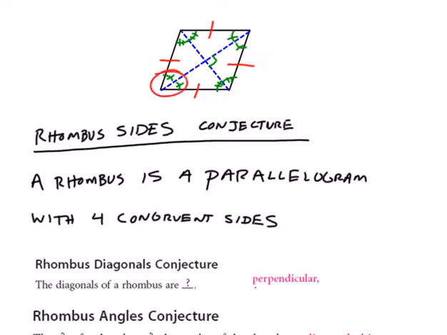Here, this angle is getting cut in half, so you see the marks with one slash. Here, this diagonal is cutting this angle in half. This is getting cut in half, and this is getting cut in half. Now, since we already know that opposite angles are congruent, that's why you see four angles all with one slash, because those are all congruent. They would all be the same as each other. Same thing here with the two slashes. All of these angles would be the same.